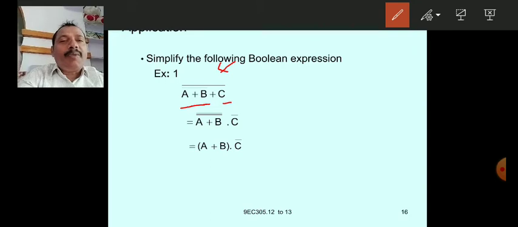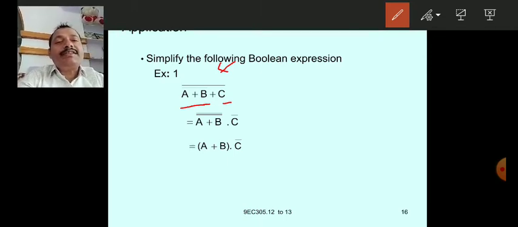And this top bar, if you observe, is the single bar we assume. Then A plus B whole bar is taken as a single variable. You write it and apply the De Morgan law like this.